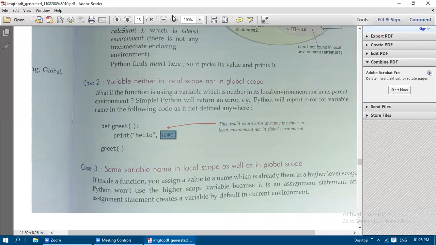So case 3: when the same variable name is available in the local scope and the global scope, what will happen? What value will be returned when the same global variable name is used in the local scope or in the global scope? Let us check it with an example. With that, you just revise the previous topics, whatever we have covered. Thank you.